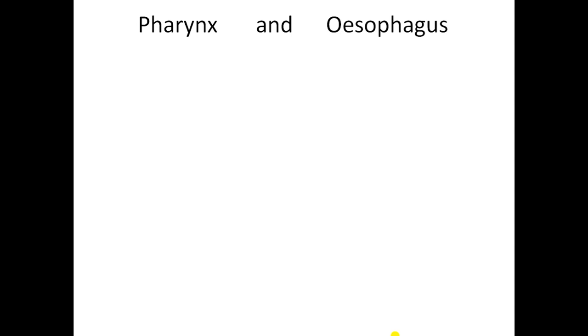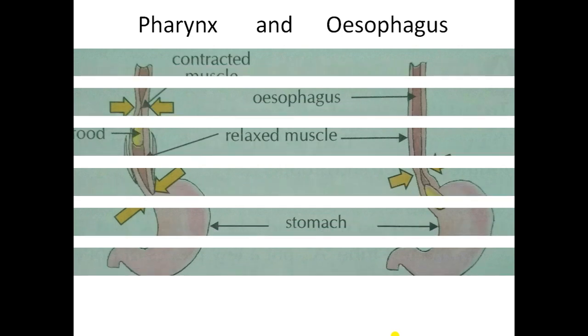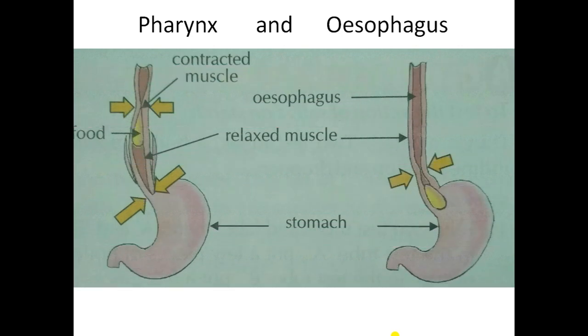Let us clear how the food goes inside the esophagus with the help of this diagram. In the diagram, are you able to see the pipe which we call esophagus, and below we are having what? Stomach. And because the pipe is open, you are able to see the food. The yellow colour portion is the food, and in the second picture look carefully how the food passes from the food pipe and enters inside the stomach. How it goes inside the food pipe is very very important to learn.